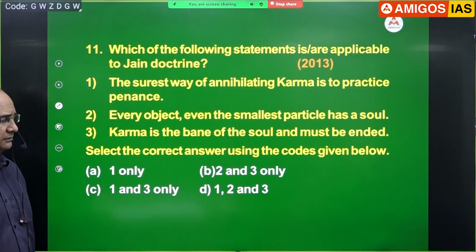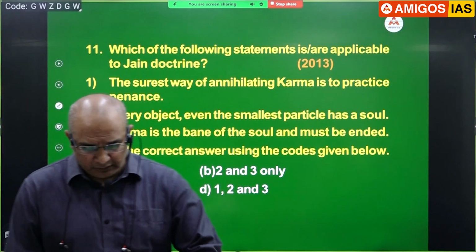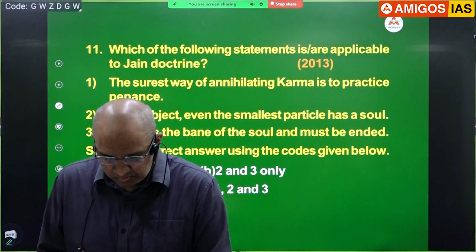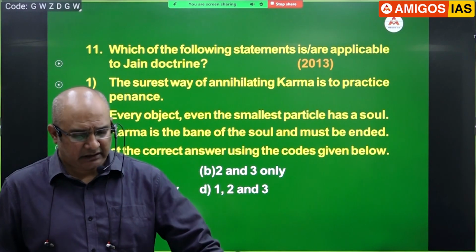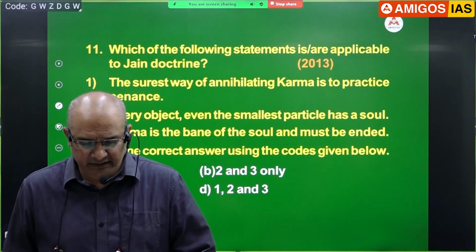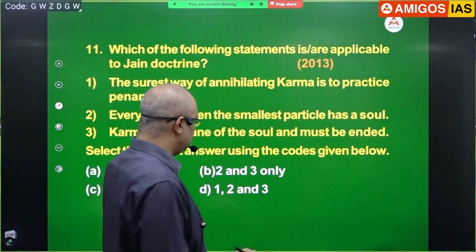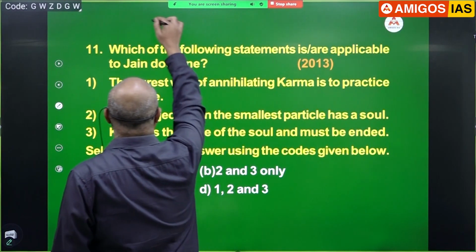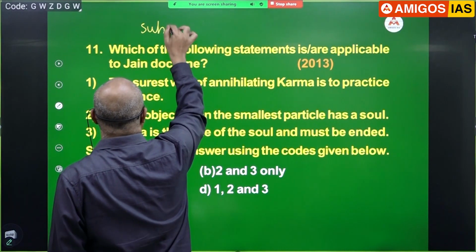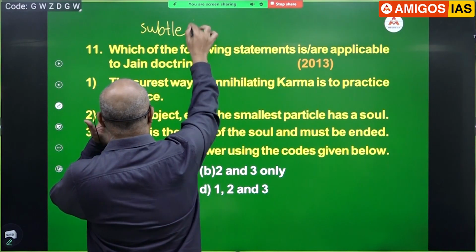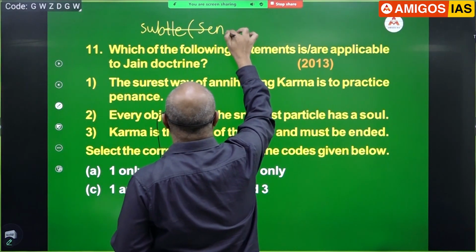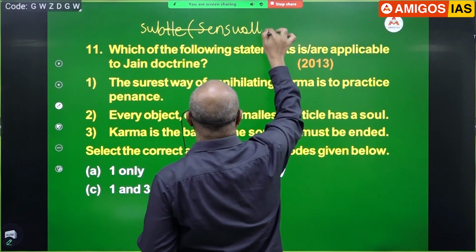Please go ahead. Understand and write. Jains believe that karma is a subtle, sensually imperceptible matter.